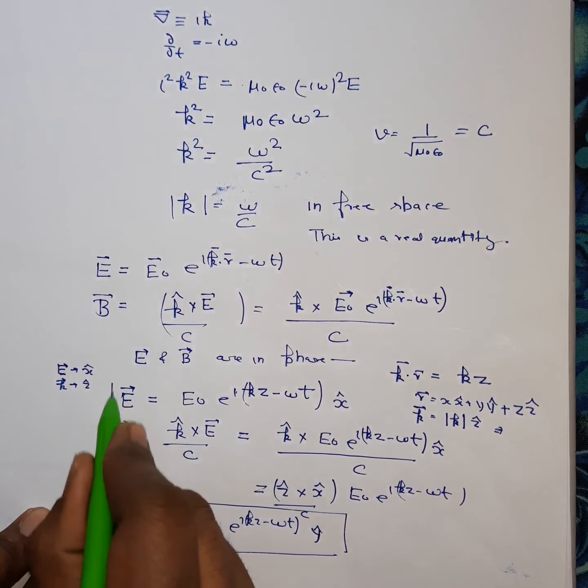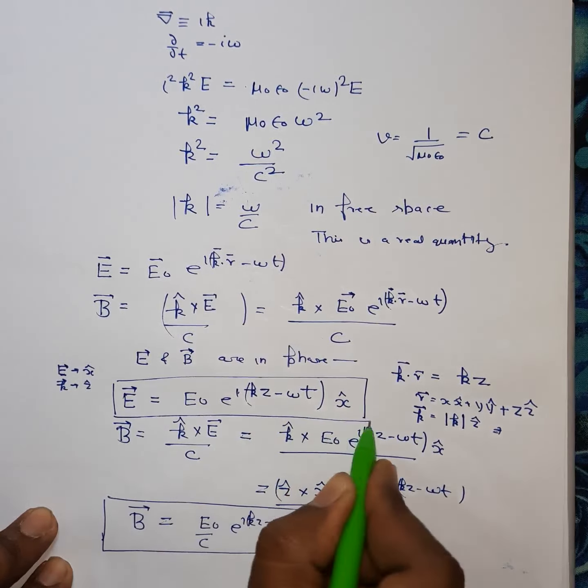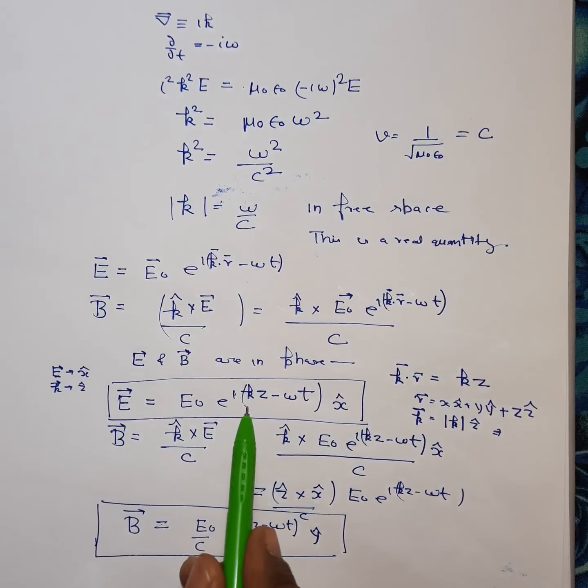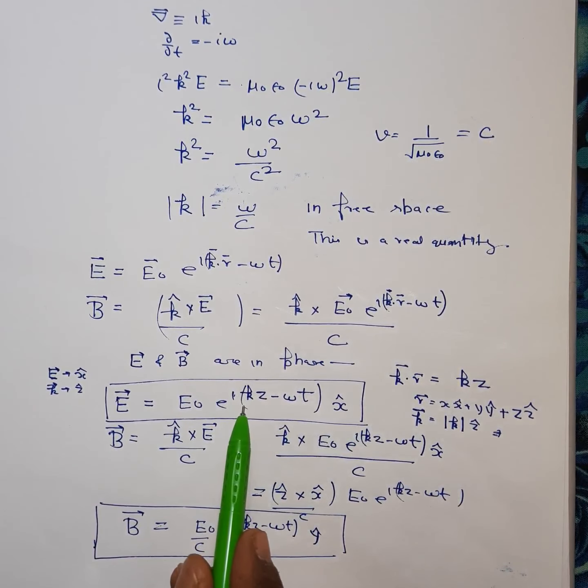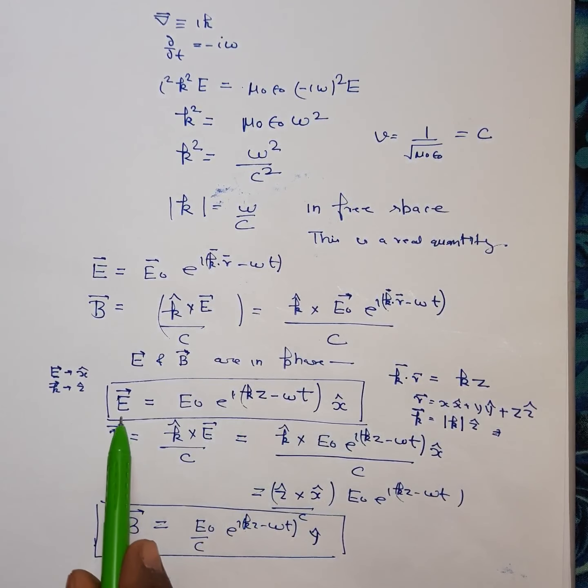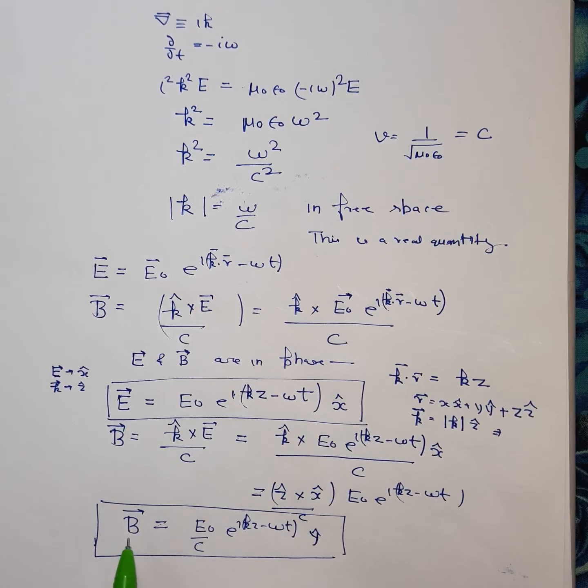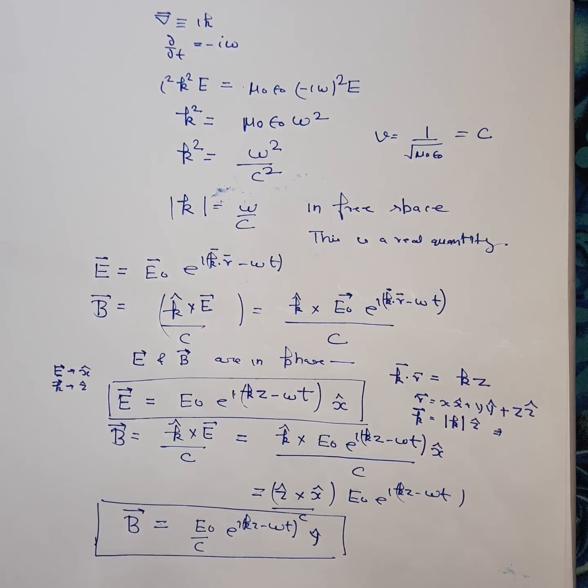So you see that k is along the z direction, and if E is along the x direction, then your B will be along the y direction. So you see that B oscillates perpendicular to the electric field vector, and it is also perpendicular to the direction of wave propagation. So it is also a transverse wave. So you can conclude here that electromagnetic waves are transverse waves.